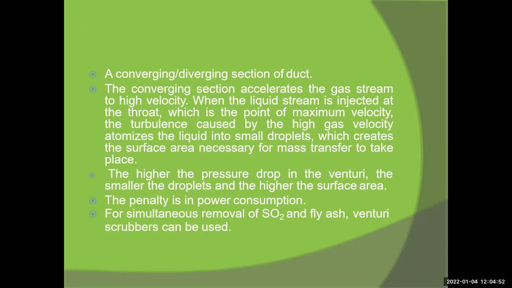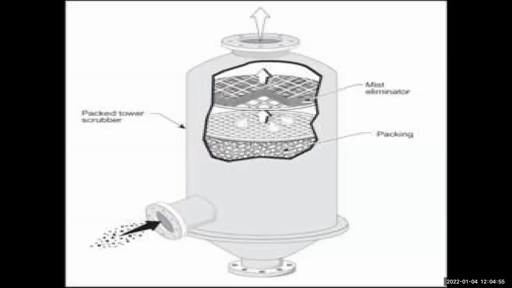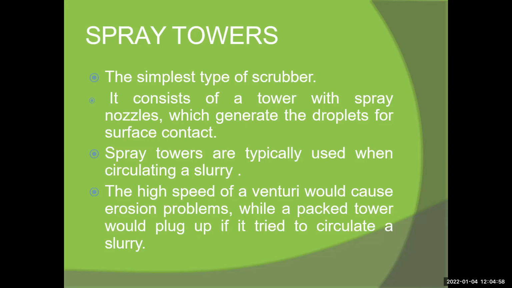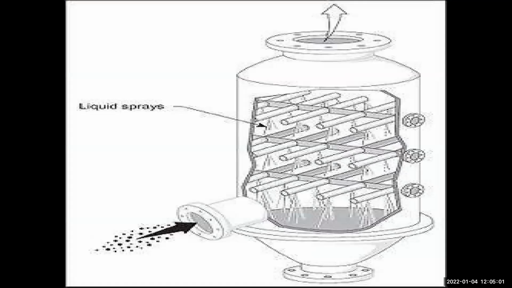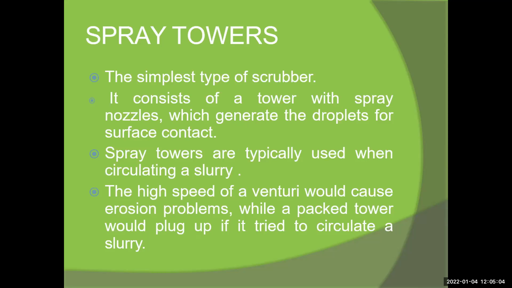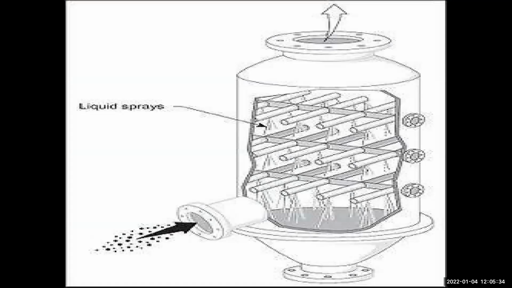The Venturi uses pressure. Then the spray tower is of this form. It is the simplest type of scrubber, consisting of a tower with spray nozzles which generate the droplets for surface contact. Spray towers are typically used when circulating a slurry. The high speed of a Venturi would cause erosion problems, while a packed tower would plug up if it tried to circulate a slurry. So this is the spray tower.